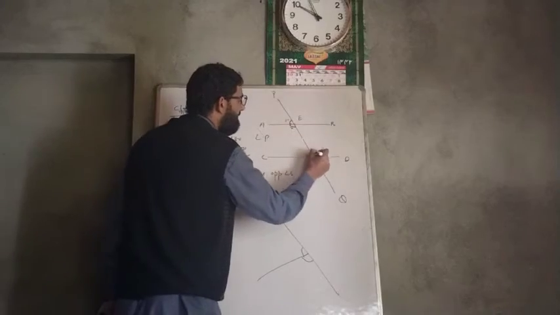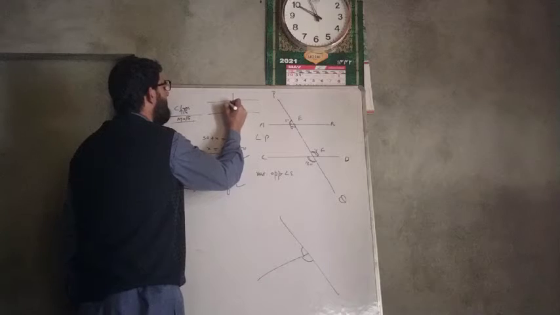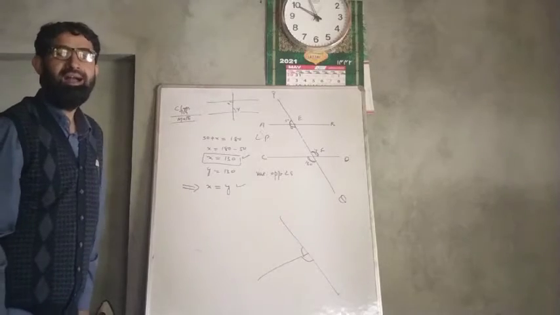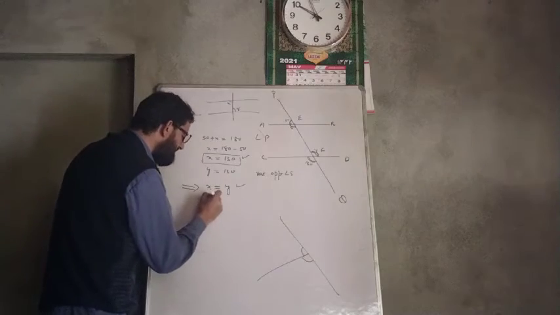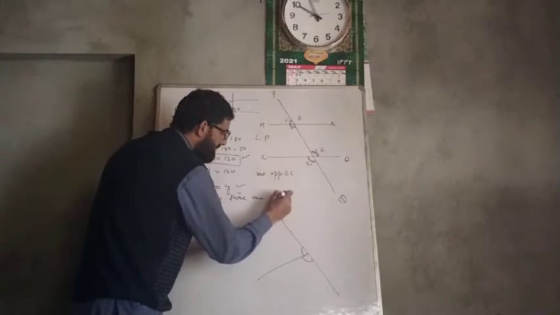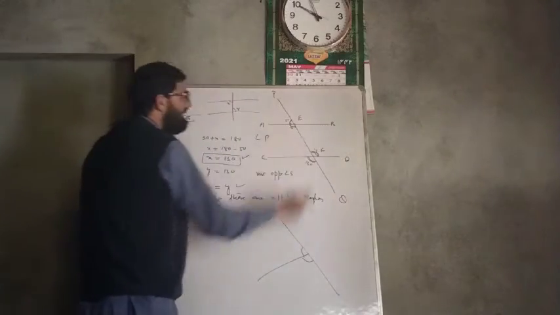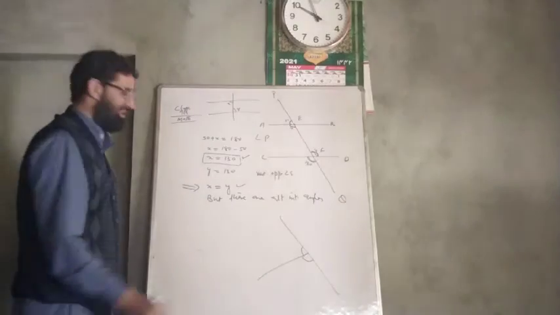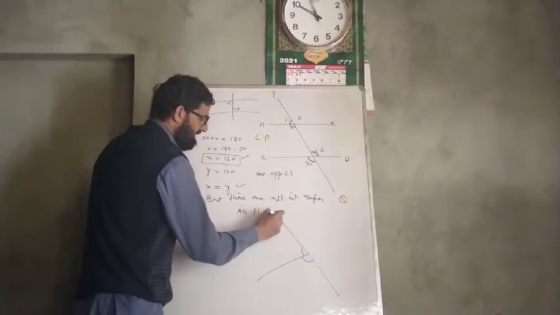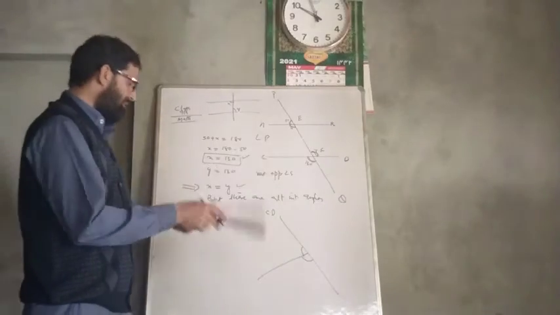When x is equal to y, what type of angles are these angles? This is x here and this is y here. These are alternate interior angles. And when alternate angles are equal, lines are parallel, you know it. Therefore, AB is parallel to CD. So when alternate angles are equal, lines are parallel. So this was question number 1.